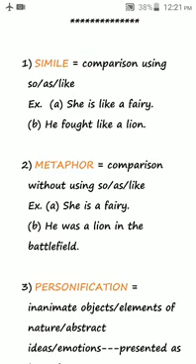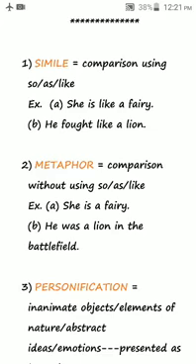Here, a woman or a girl is compared with a fairy. B, he fought like a lion. Here, a man or a boy is compared with a lion, or his fighting skills are compared with that of a lion. Now, what we have noticed here is, first, the comparison should not be between two things which are equal in importance and status. For example, if you say that she is like the other girl, some other girl in her class, it's not a simile. If you say he fought like his brother, it is not a simile.